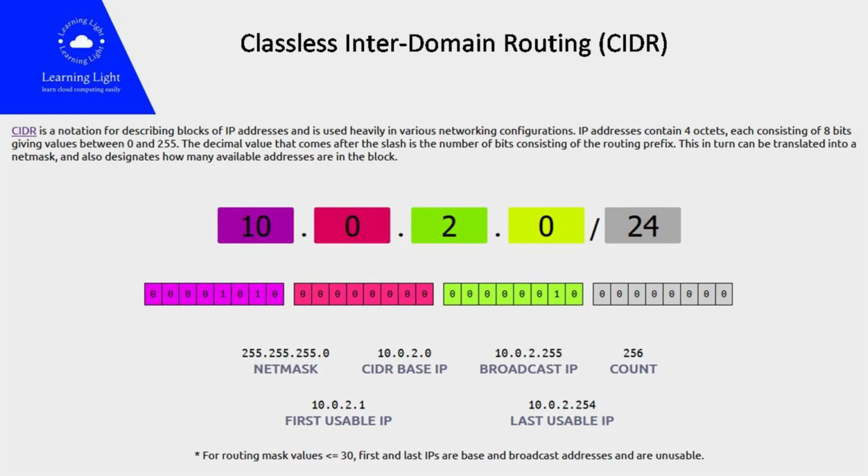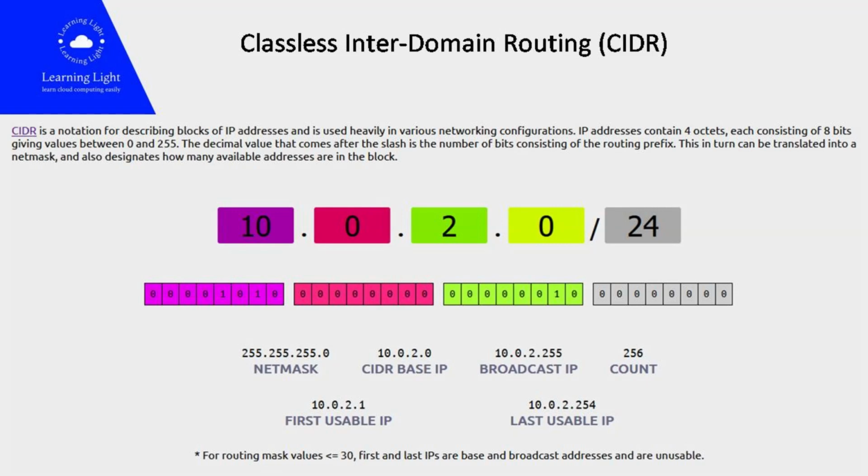With the help of CIDR notation, we can specify a range of IP addresses. The example shown on screen specifies 256 addresses, or an address range, by specifying 10.0.2.0/24. As 24 is the prefix length here, the first 24 bits, which is 10.0.2, will remain fixed, and hence 256 addresses will be between 10.0.2.0 to 10.0.2.255. CIDR allows for efficient subnetting, where larger address blocks can be divided into smaller subnets.